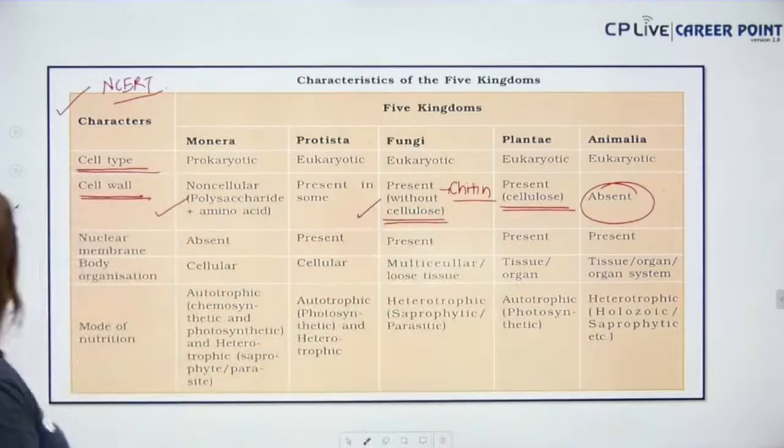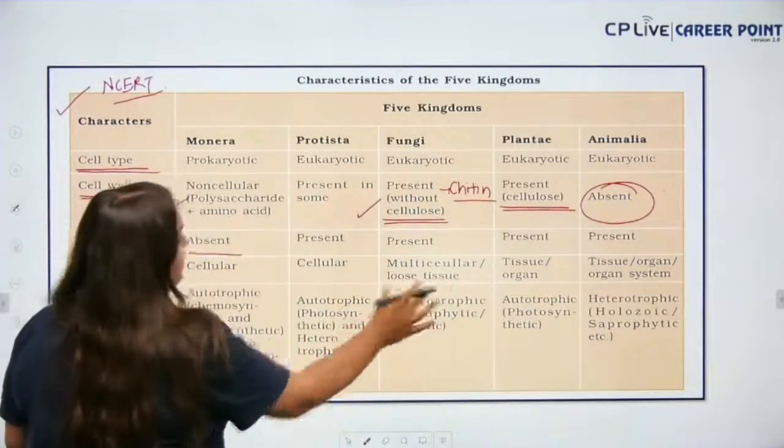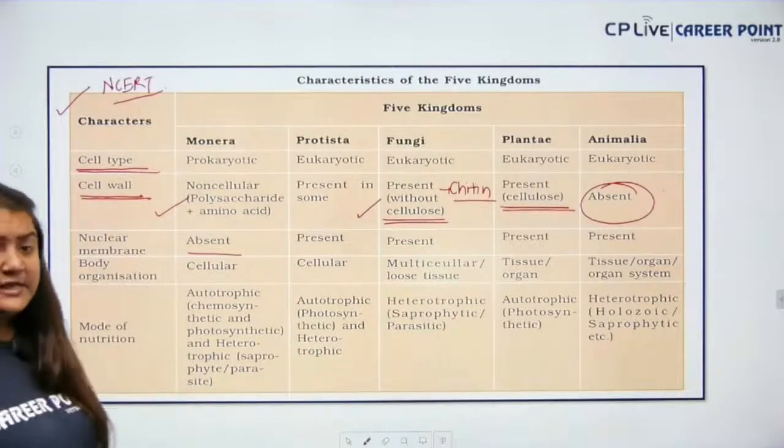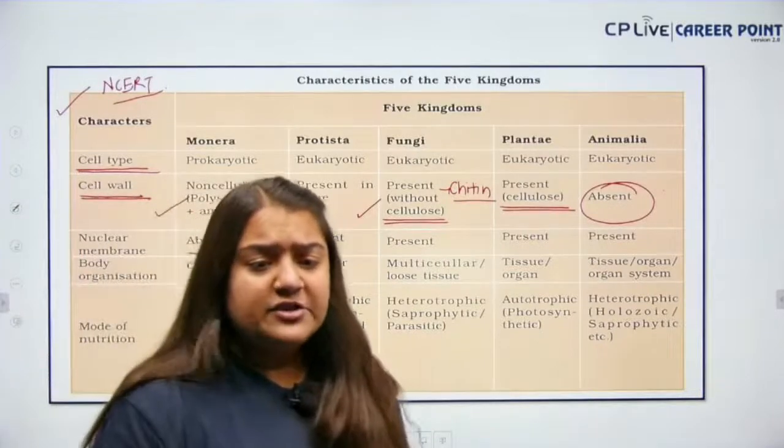Okay, so next up we have, in Monera it is absent, and in the rest four it is present. Now we have the body organization. What type of body organization is present here?